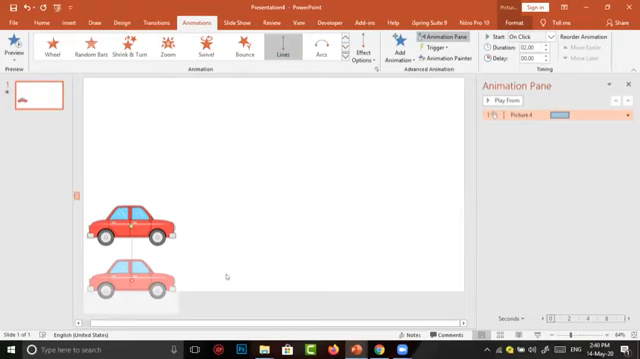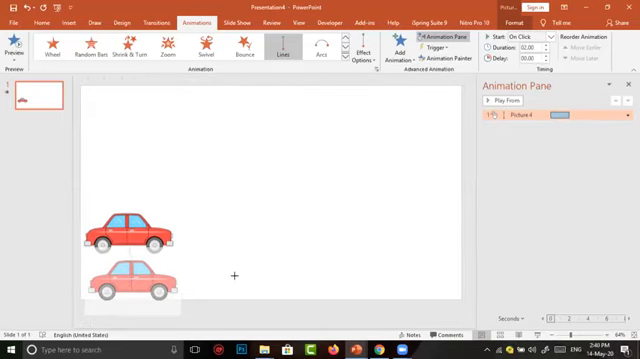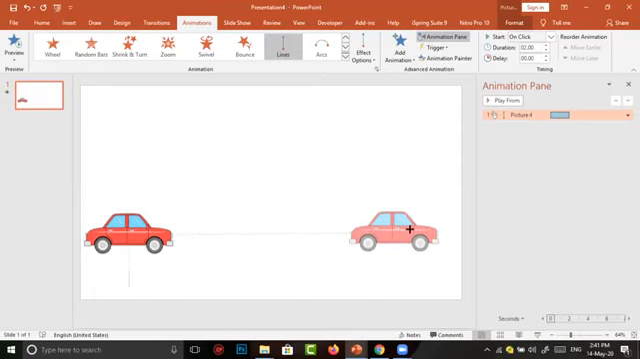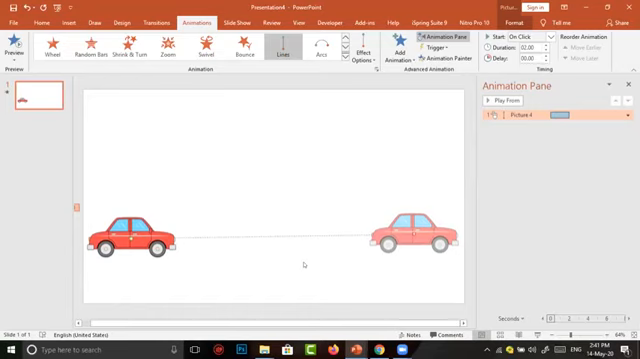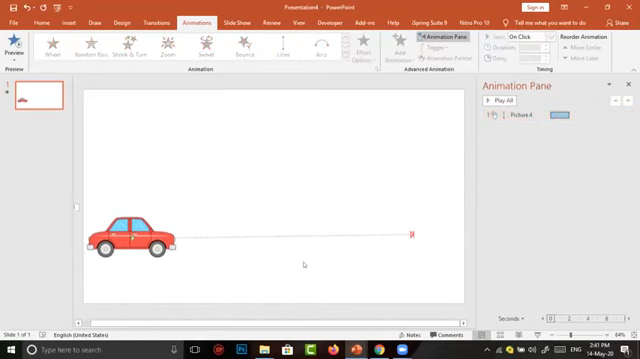Now I want to change the car to move from left to right. So I click on the red button at the ending stage of the animation. Simply drag it to the right of our slide. That's all. Now I want to see what animations I have given.